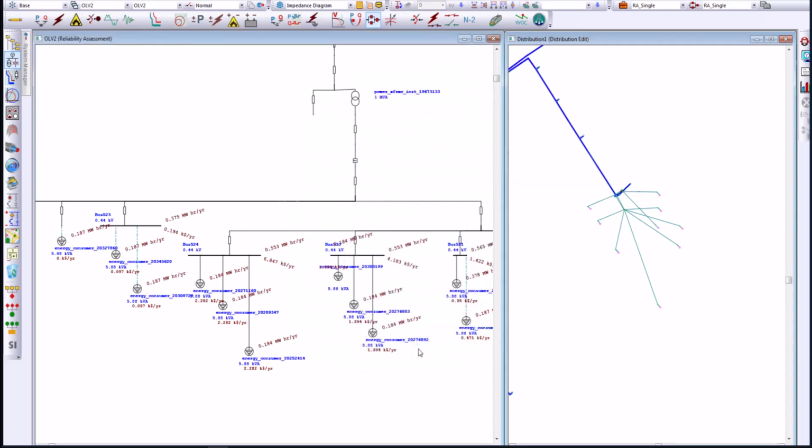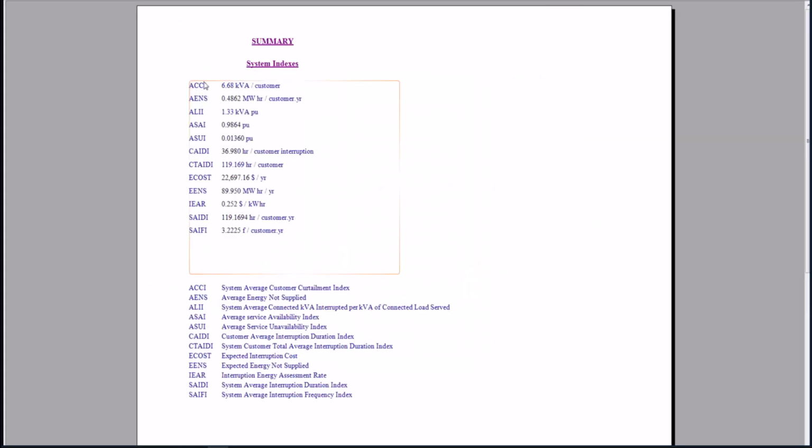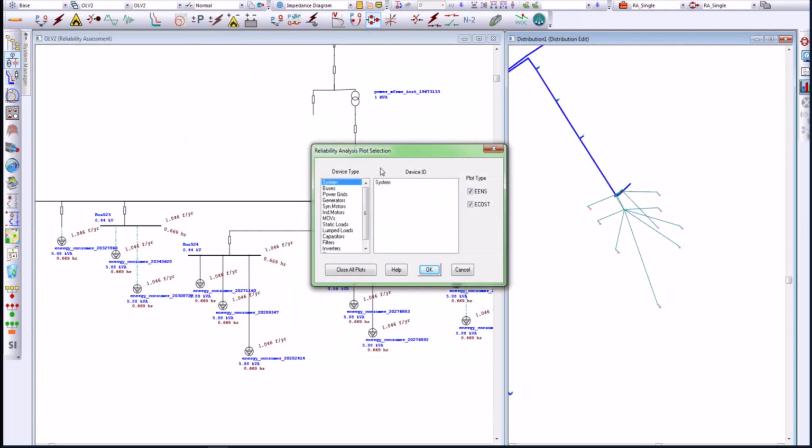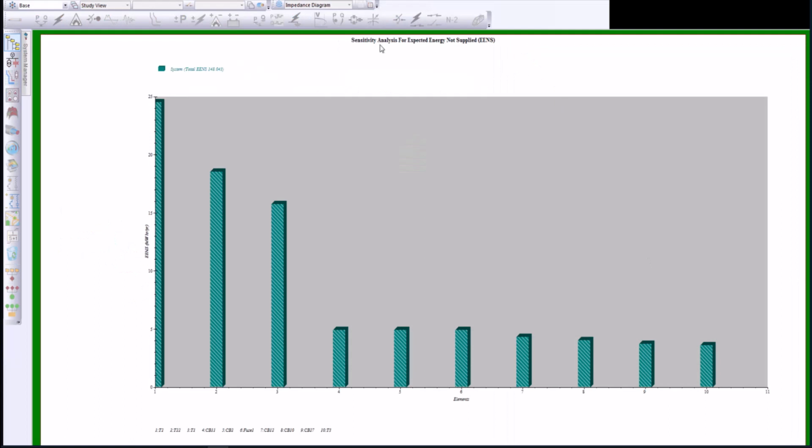If I want to show the momentary index, I simply change it again on the display option, and now I see the momentary indices results at every location. Or I can select our output report results and see them all together in one output report. So all the typical indices that are required for distribution reliability assessment are included, including SAIFI, SAIDI, CAIDI. We talked about, you can also calculate the expected energy not supplied, expected interruption cost, interrupted energy assessment rate.